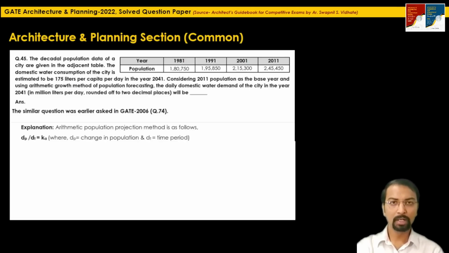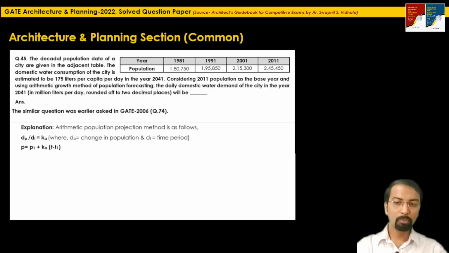It is dP divided by dt equal to Ka. What is dP? That is the change in population. dt is the change in time period. So here, dP means the change in population from 1981 to 2011. If you simply subtract 1,80,750 from 2,45,450, you will get the change in population. What is dt? That is the time period from 1981 to 2011, a gap of 30 years. So if you put the value of dP by dt, you will get the value of Ka, the arithmetic growth factor.